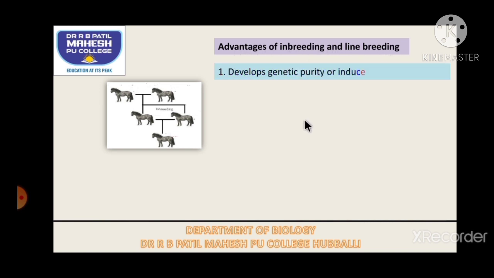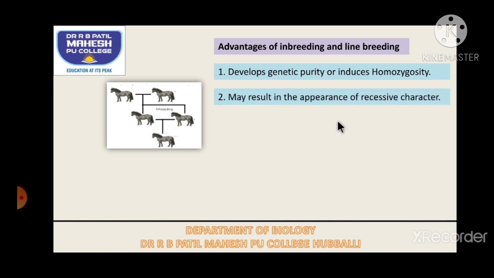What are the advantages? By inbreeding, we are going to develop a pure homozygous animal. You know the meaning of homozygosity. A genetically pure animal can be obtained by inbreeding. Second one, it may result in the appearance of recessive characters. So by inbreeding we will get good recessive characters.